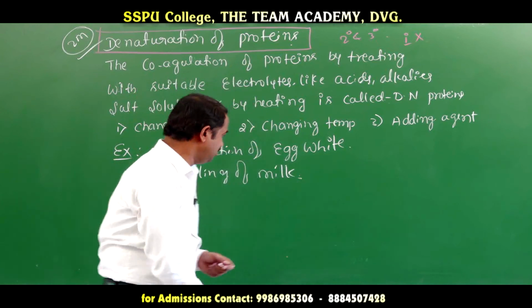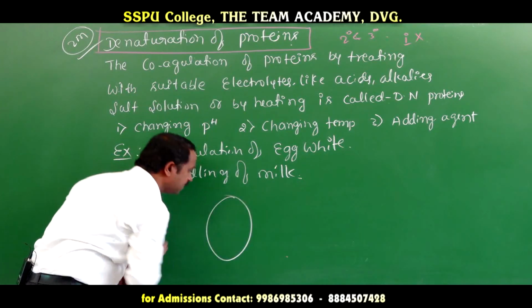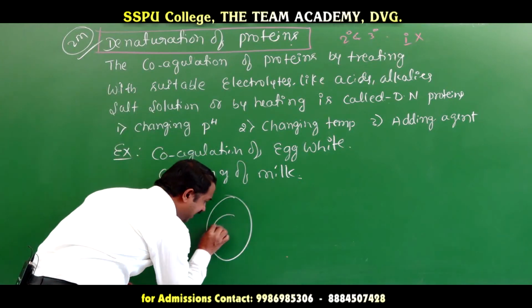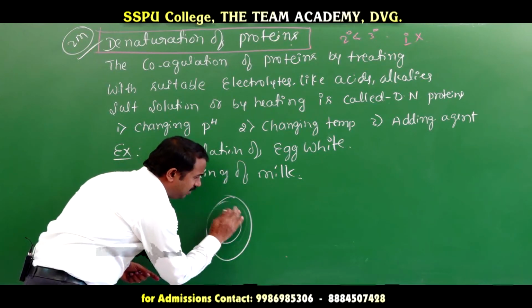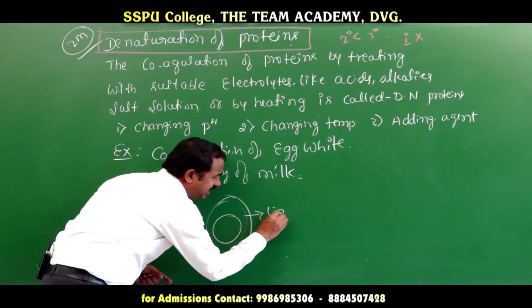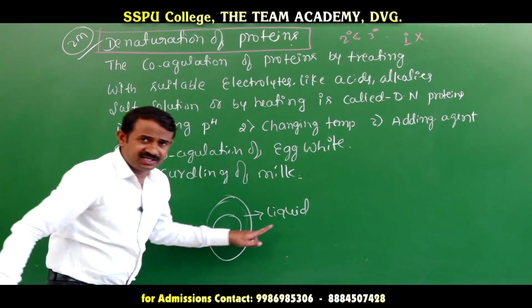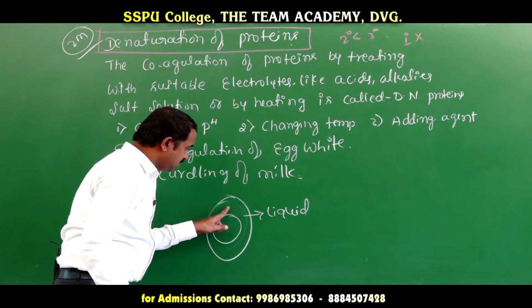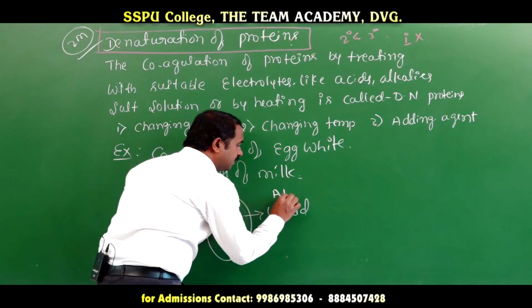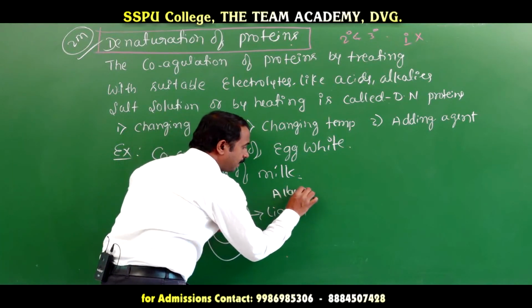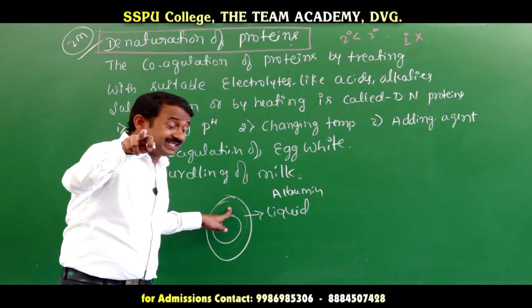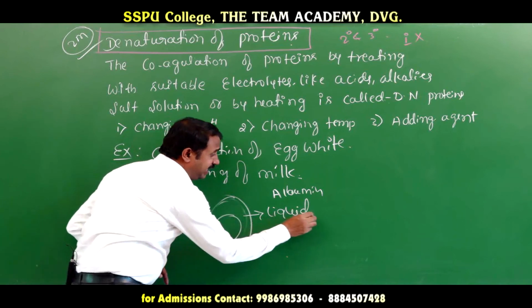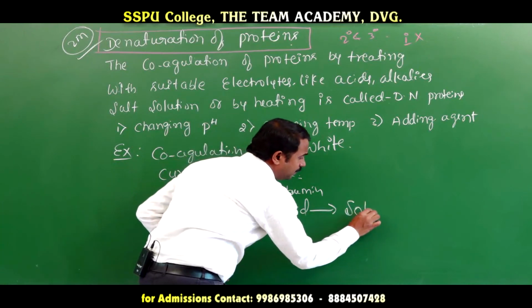Just to remember, take the example of egg. The egg contains yolk and albumin. This albumin is a liquid. When the temperature increases, the liquid is converted to solid.